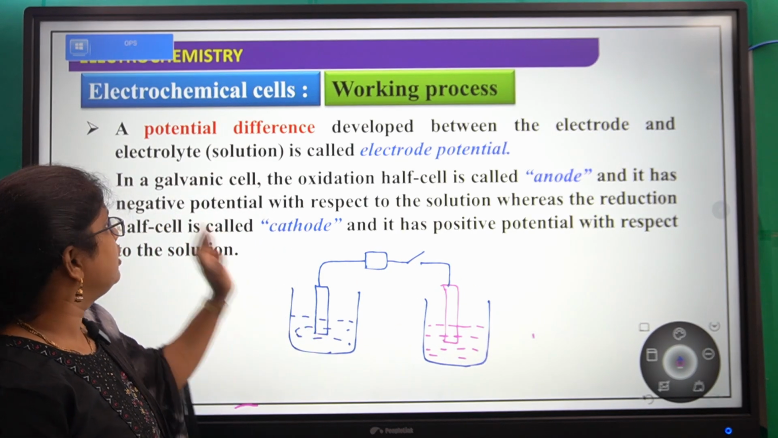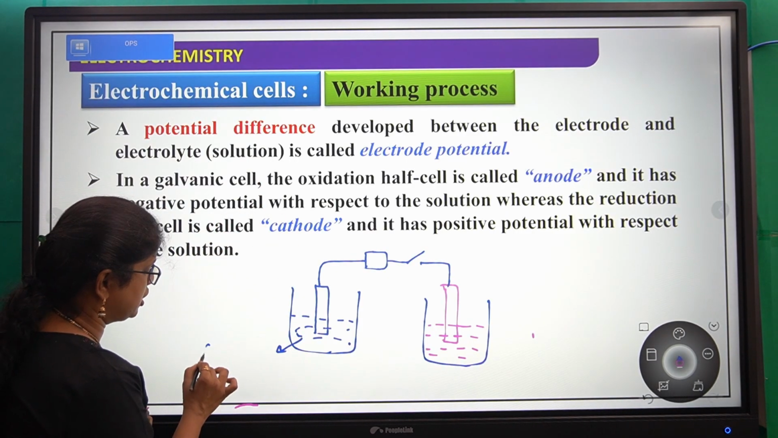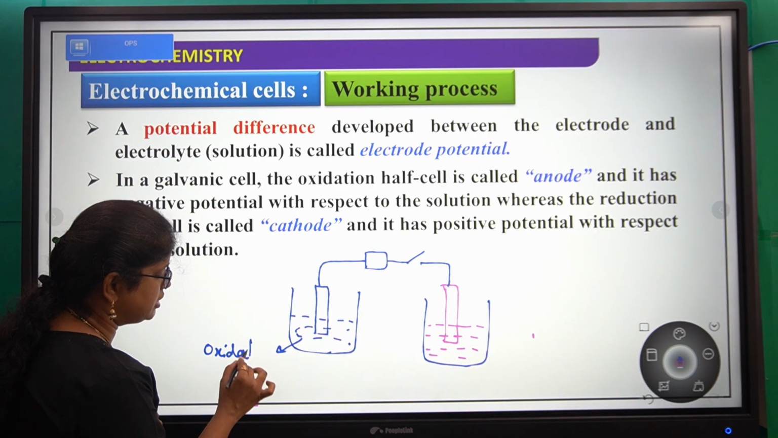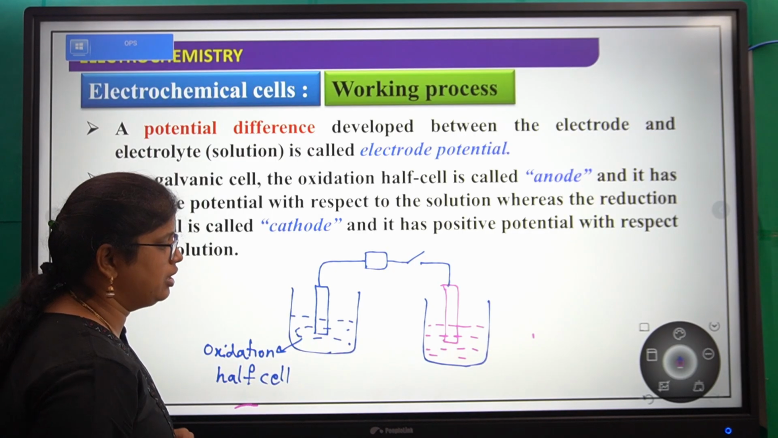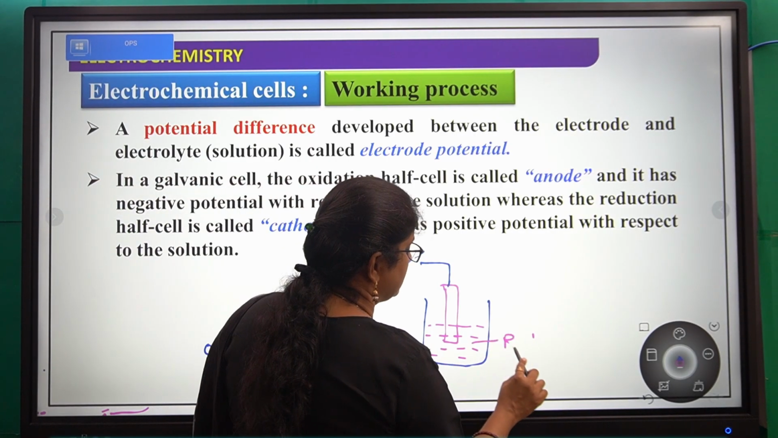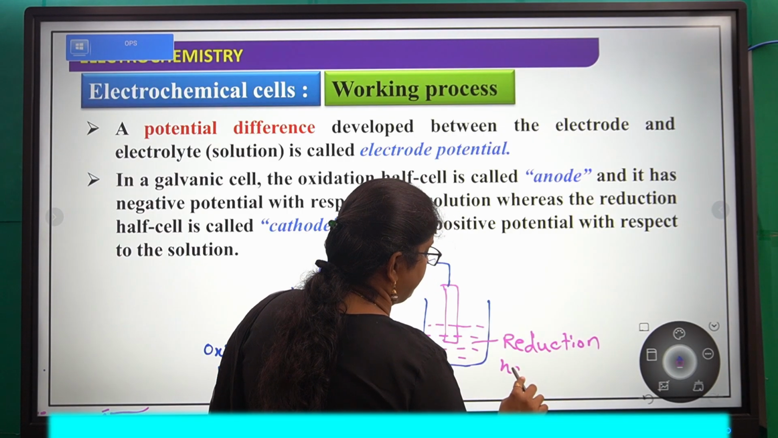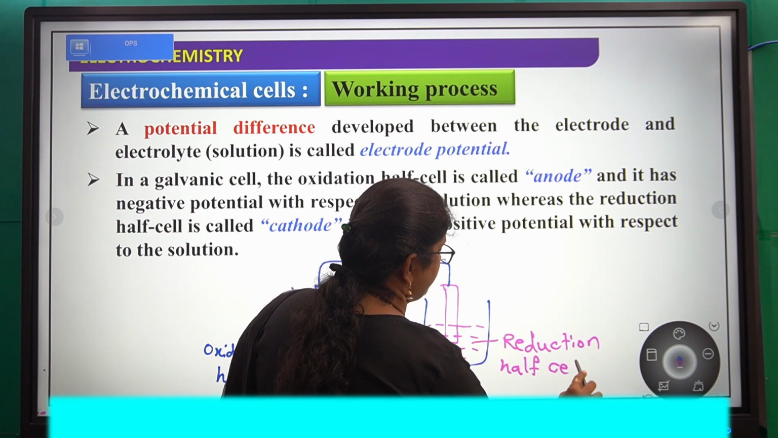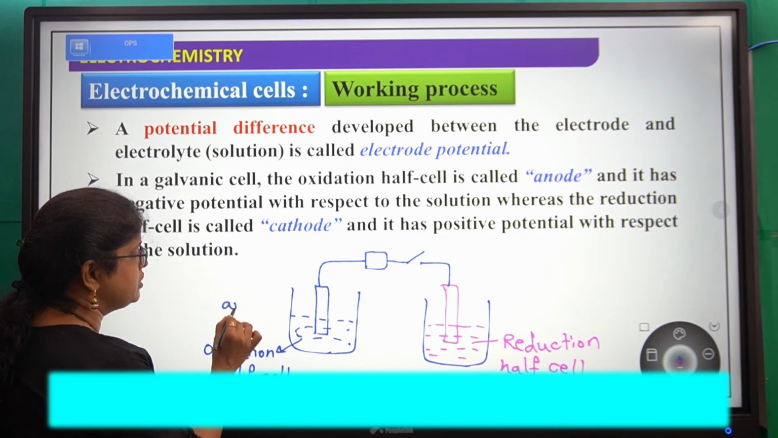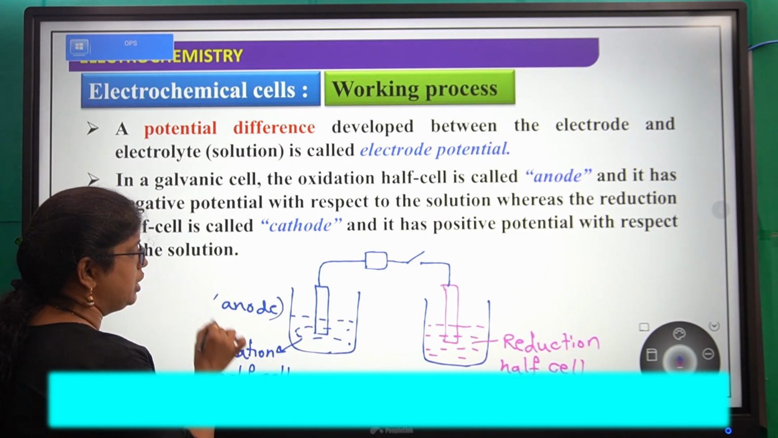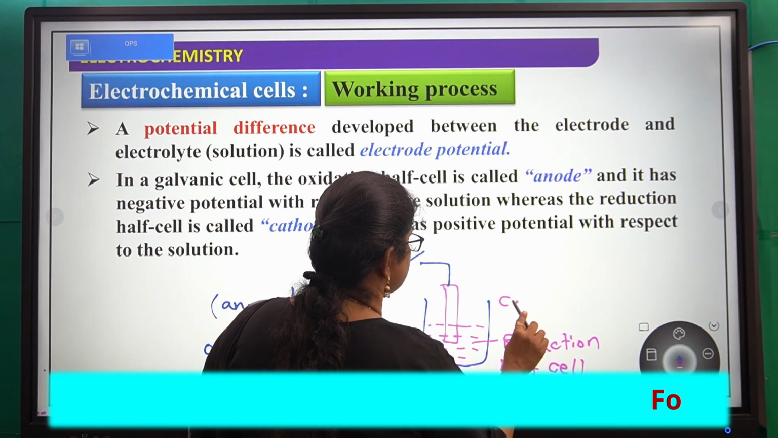On the left hand side of a galvanic cell, the cell is called the oxidation half cell. What is this called? Oxidation half cell. This is the oxidation half cell and this is the reduction half cell. And the oxidation half cell is called what? Anode. This is called anode. And the reduction half cell is called cathode. This is cathode.